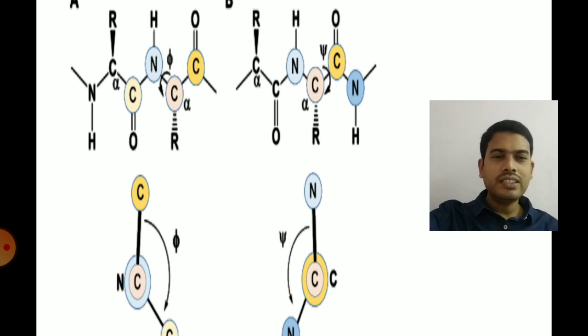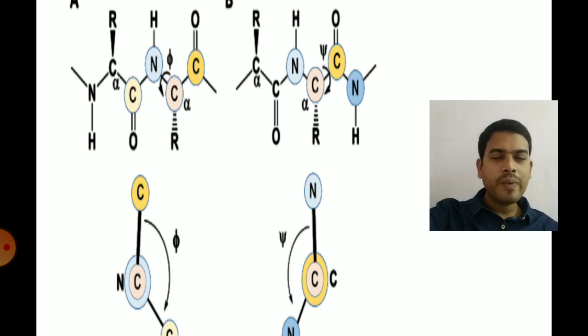You can clearly see oxygen on the carbon atom which is involved in peptide bond formation, and this oxygen is highly electronegative, which attracts the electrons on the neighboring carbon atom, which in turn attracts the electrons on the neighboring nitrogen and vice versa.